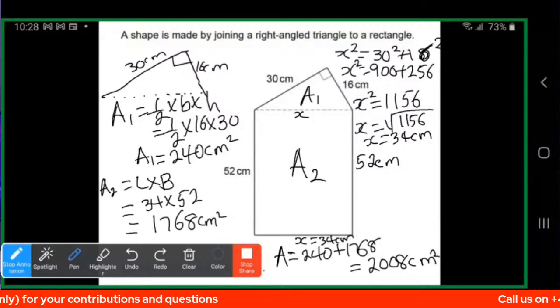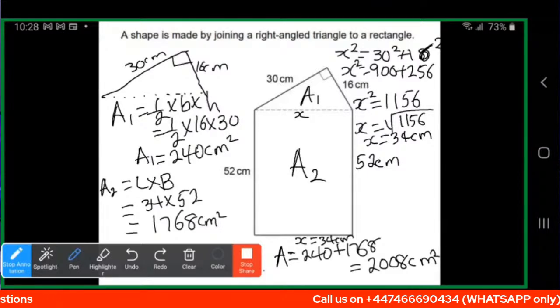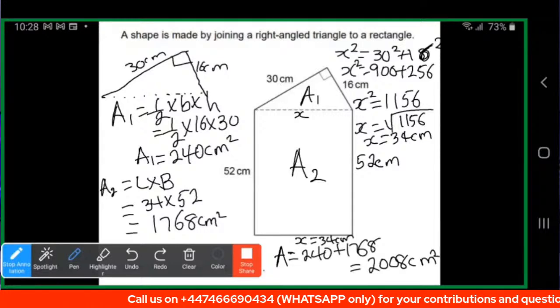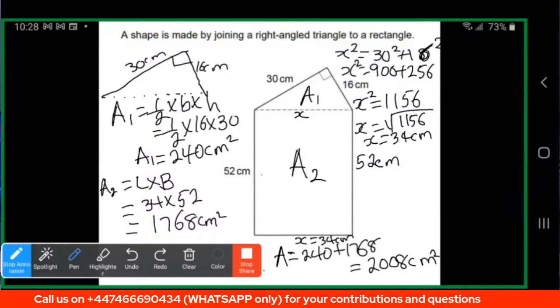All right, so let's go. Let's see if we can still solve one more question today. Let's go ahead and solve one more question today before we call it a day. All right.